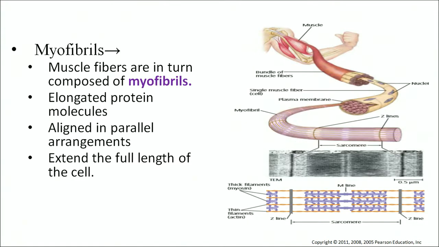So the myofibril is very important: muscle fibers are in turn composed of myofibrils. They are elongated protein molecules aligned in a parallel arrangement, extending the full length of the cell, so they are present along the full length of the muscle.